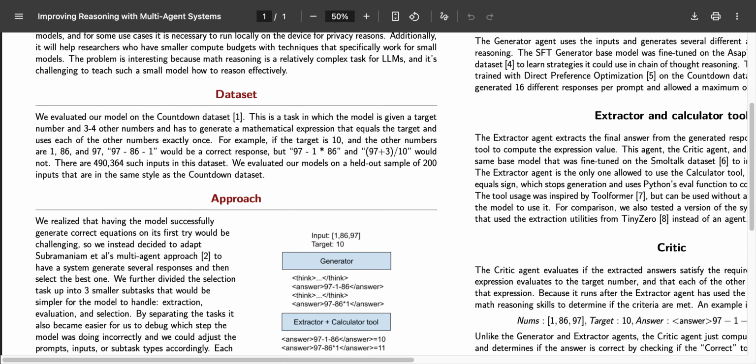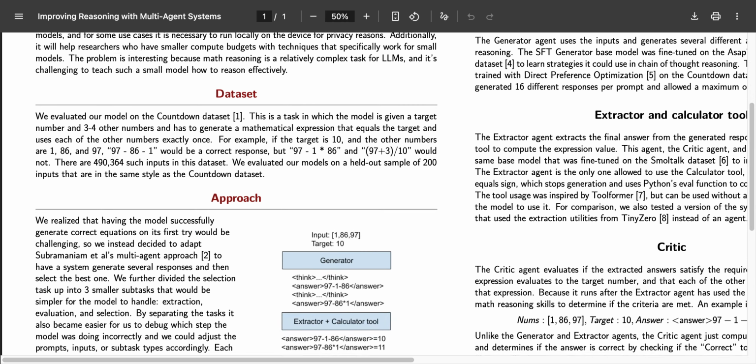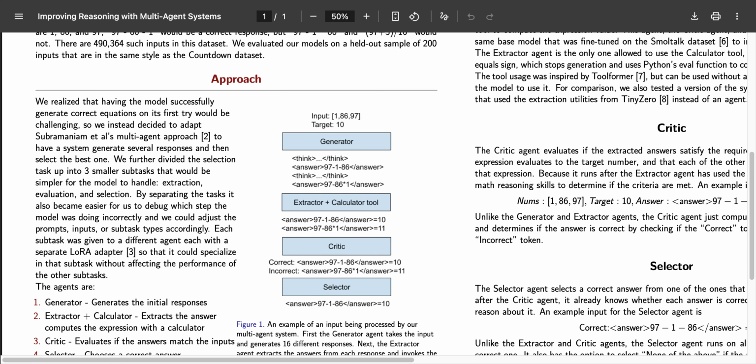The tasks in this dataset are based on countdown. In this dataset, the model gets a target number and needs to use the other numbers exactly once in a mathematical expression that equals the target. If the model outputs a correct equation, it gets a score of 1. If it outputs an equation with the wrong numbers or that doesn't equal the target, it gets a score of 0.1. Otherwise, it gets a score of 0.